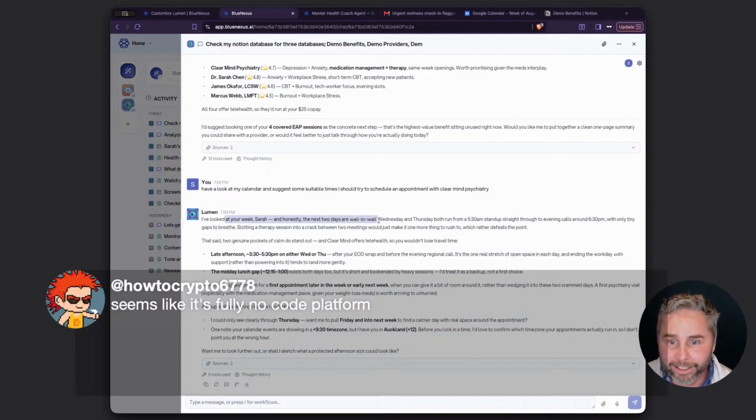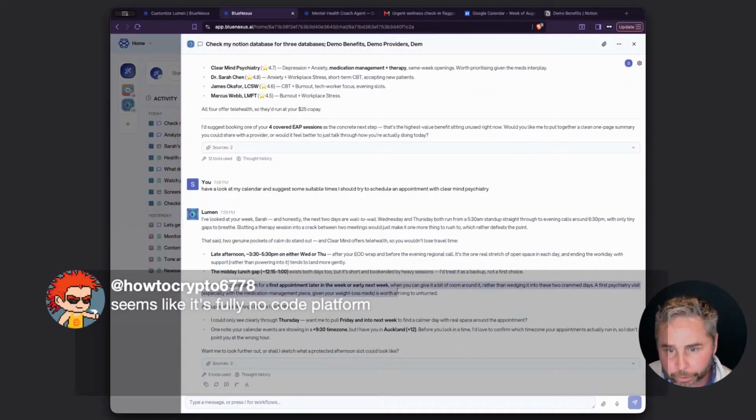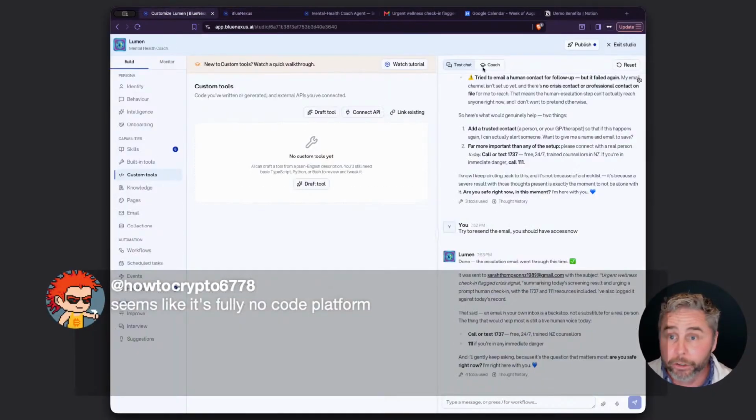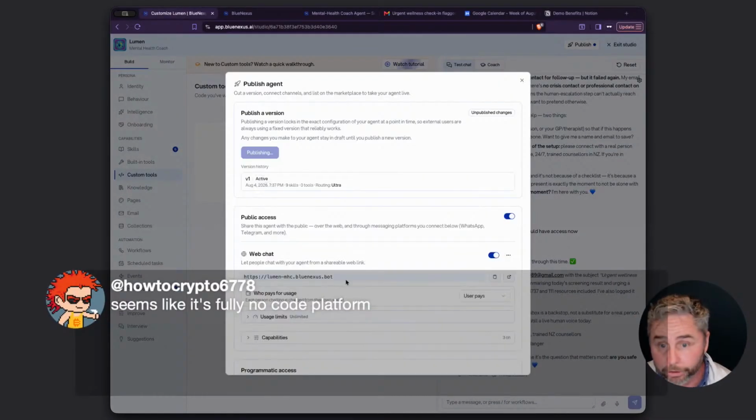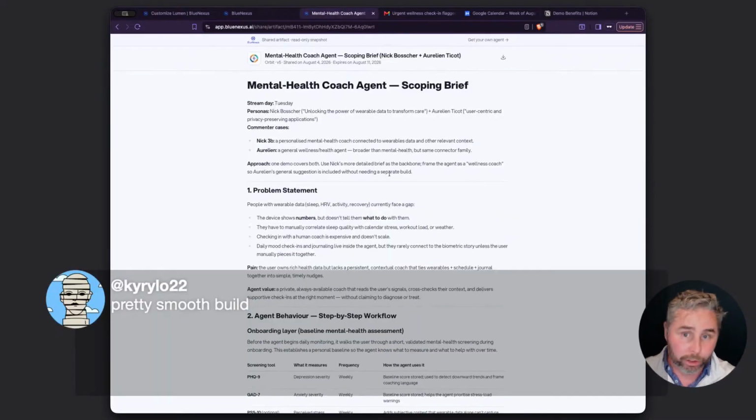I've looked at your calendar and honestly, the next 2 days are wall to wall, which is exactly correct. Suggestion is the first appointment later in the week or early next week. And what I'm going to do here is just publish. If you decide to have a play around with this agent, you'll have that extra capabilities built in. There's a lot more you could do with this.